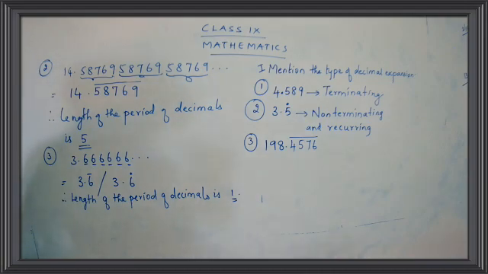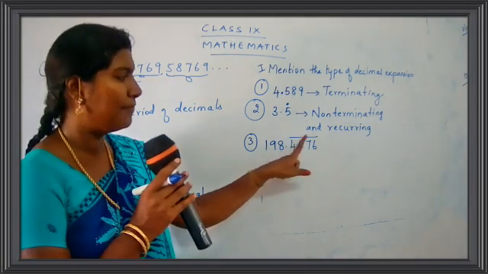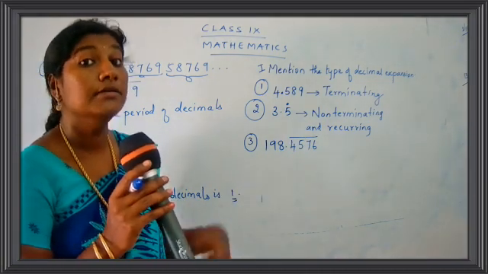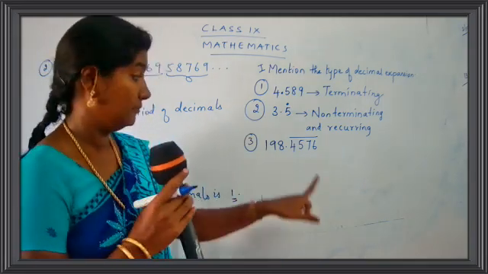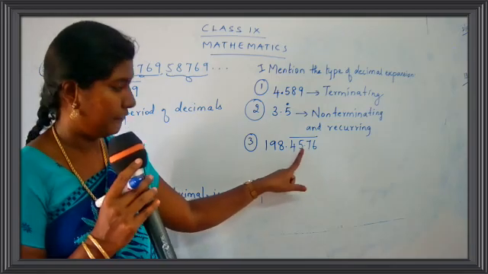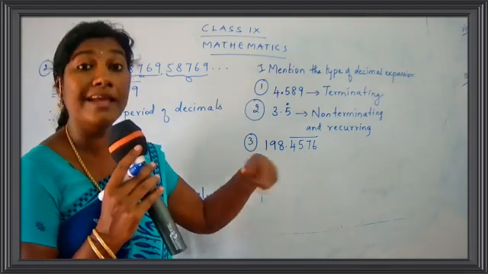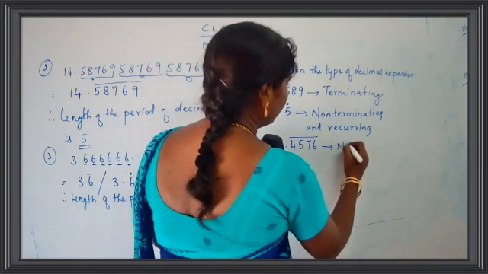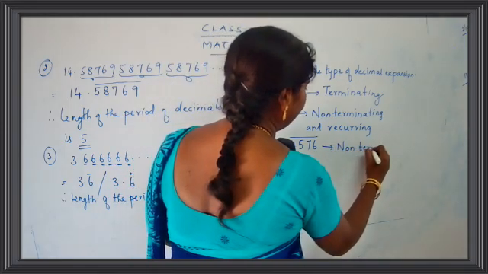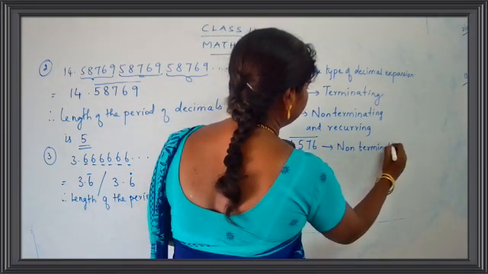Yes, you have a bar here. So if you have a bar, this is called non-terminating. That means which numbers are going to repeat again and again here? 4, 5, 7, 6 will be repeated. Yes, this is non-terminating and recurring.